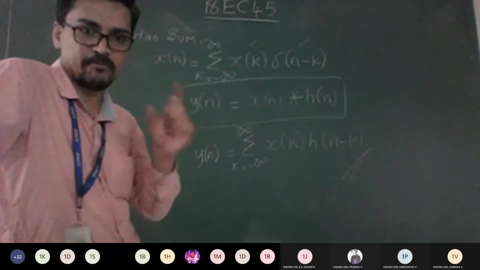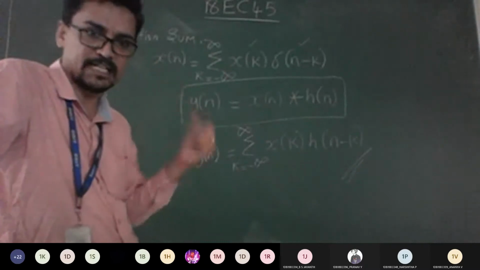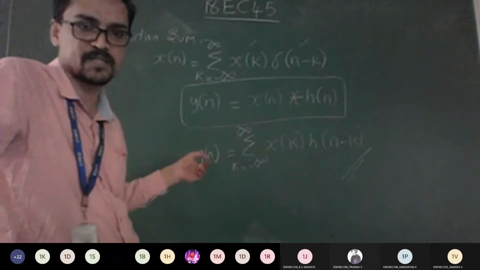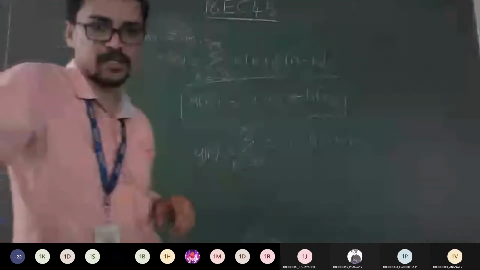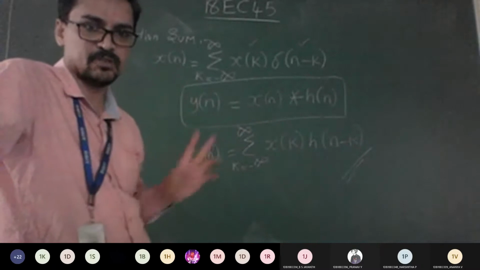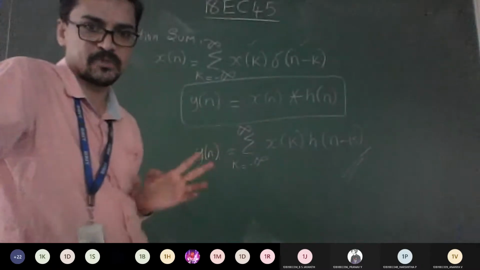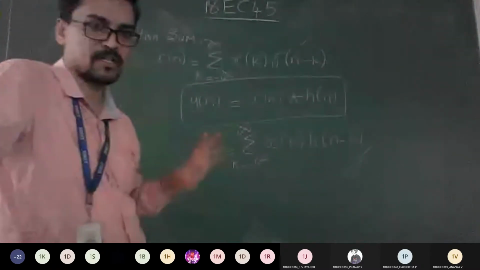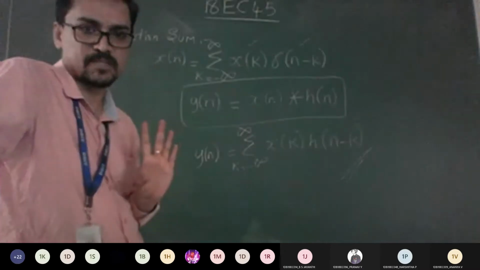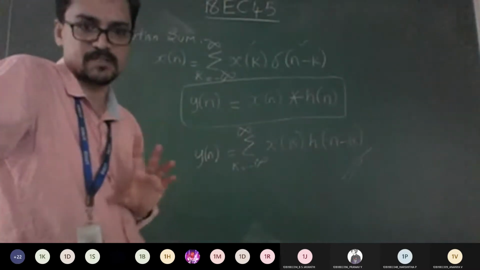But module number 3, first part is on LTI only. So it is a continuation of this convolution integral, convolution sum. There is one more topic called impulse response convolution that we will discuss. That is nothing new. Whatever the properties of systems you learn, for that we need to implement the convolution concept. That's all.